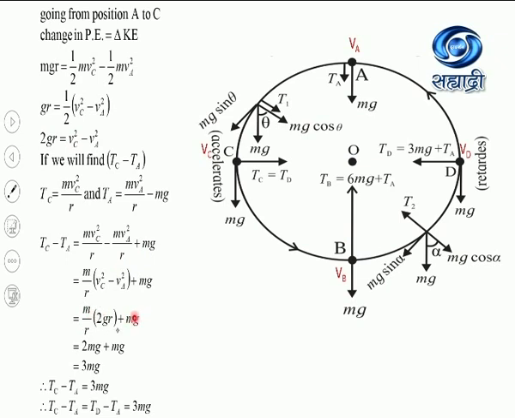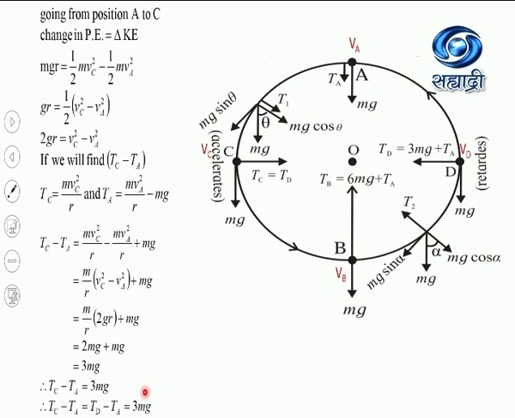Substitute that value here, and your final answer will come 3 mg. So the difference in the tension, Tc minus Ta, will be equal to 3 mg. Then by symmetry, Td minus Ta will also be equal to 3 mg.